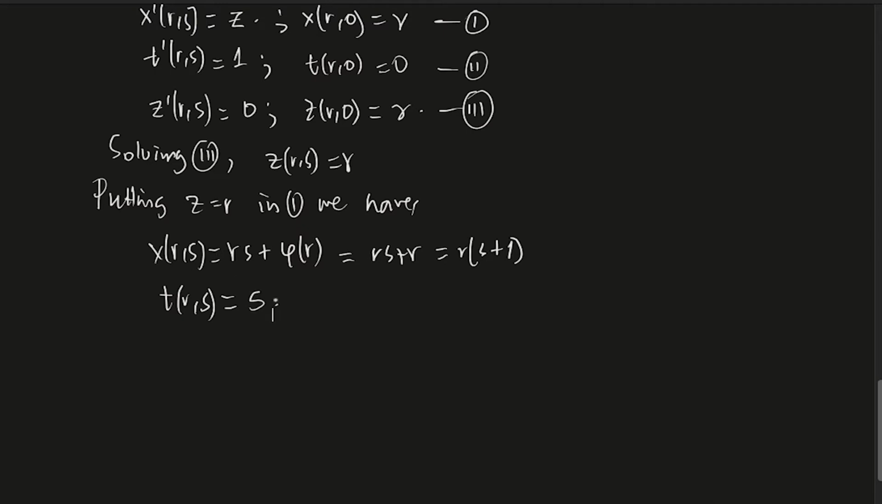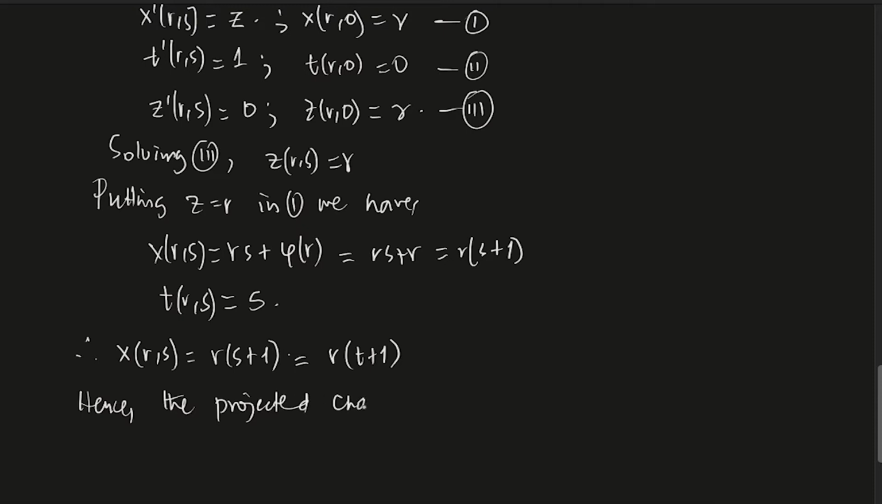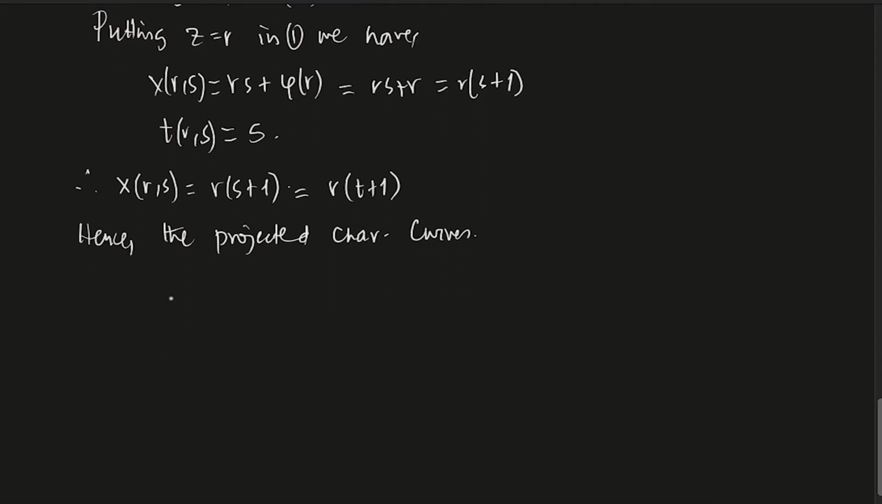Please check this part. If you are not convinced, please check this part. Now if you put this value here, what do you get? x of (r, s), with t being s, is r times (s plus 1), which is r times (t plus 1). Hence let's write down the projected characteristic curves. What are they? They are given by x equals r(t plus 1), where r is in R.